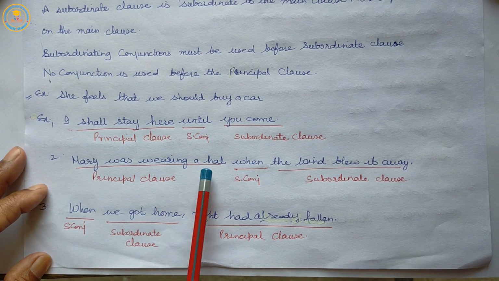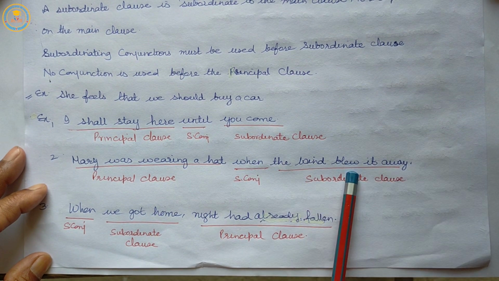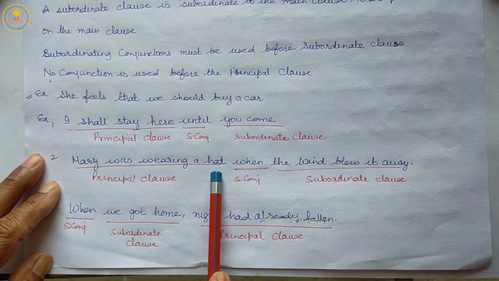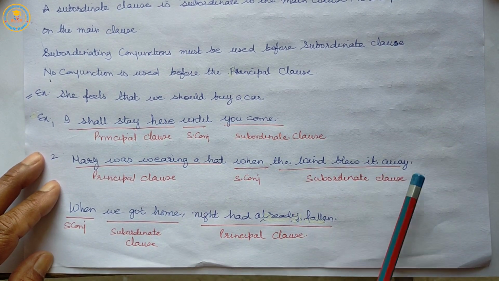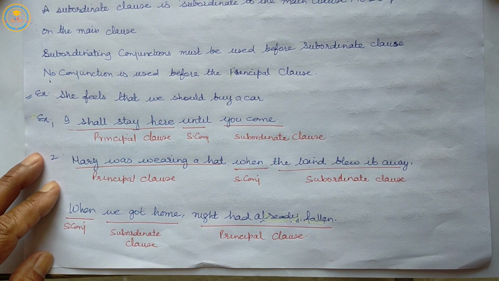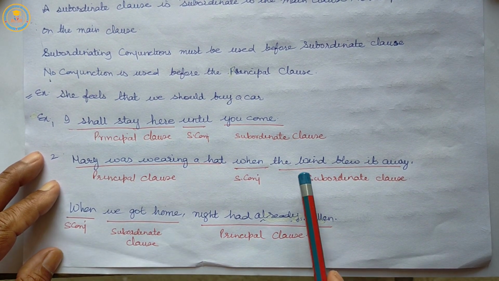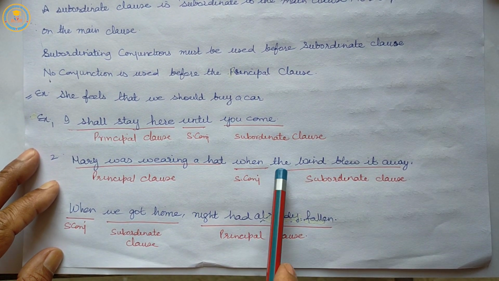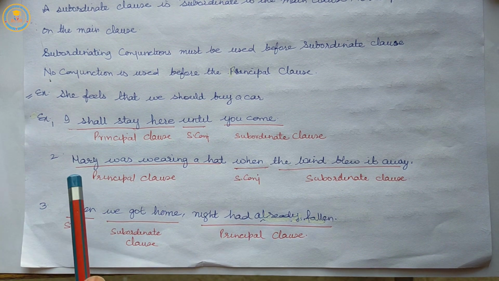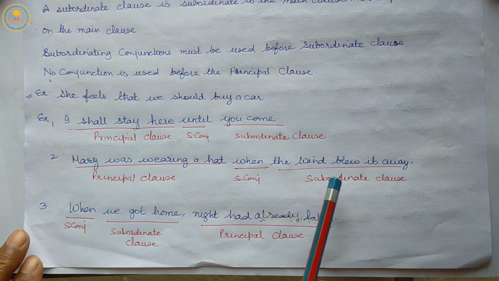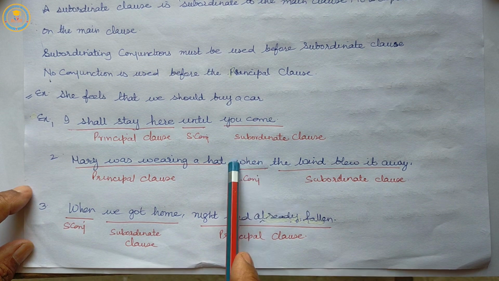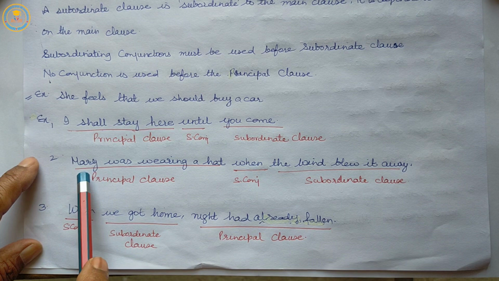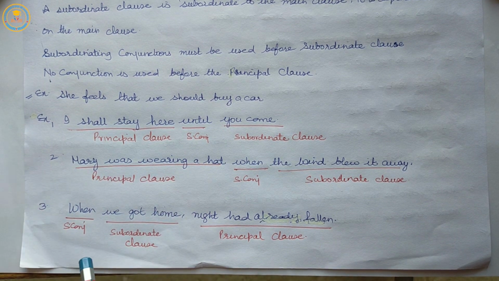Mary was wearing a hat when the wind blew it away. So, Mary was wearing a hat is the principal clause. The wind blew it away is the subordinate clause, and the subordinating conjunction is when.